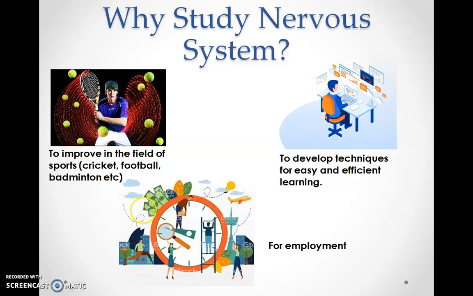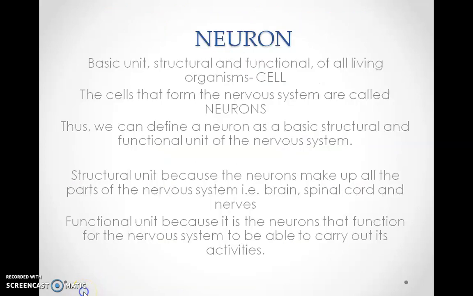We need to know the basic concept of the nervous system because it plays a very vital role while we are coordinating in various spheres of our life. Be it playing a sport, learning a particular technique, or even in our profession. We need coordination in all these spheres and the nervous system plays a very important role.